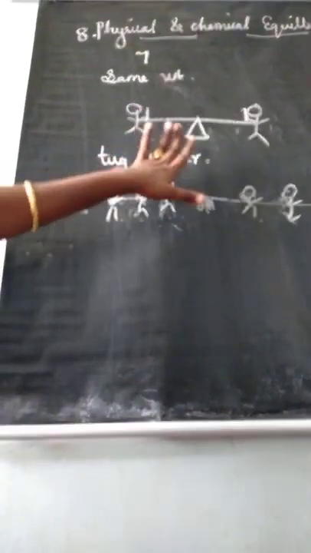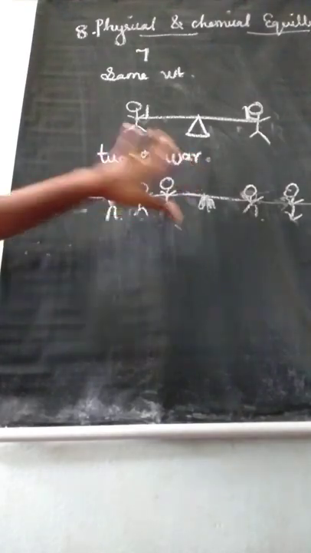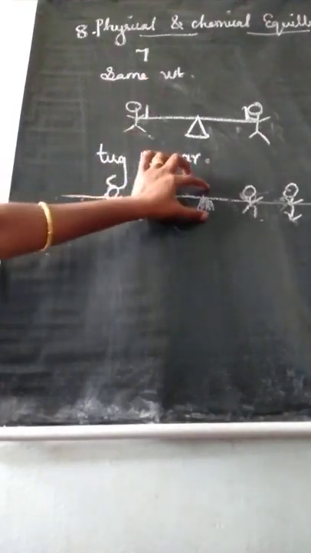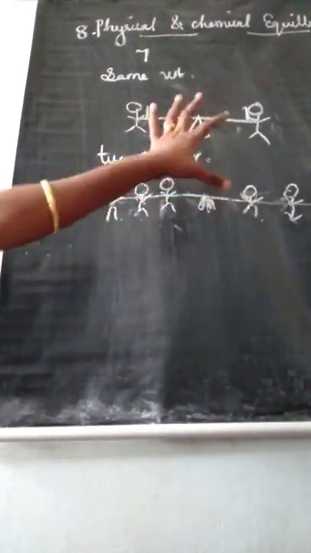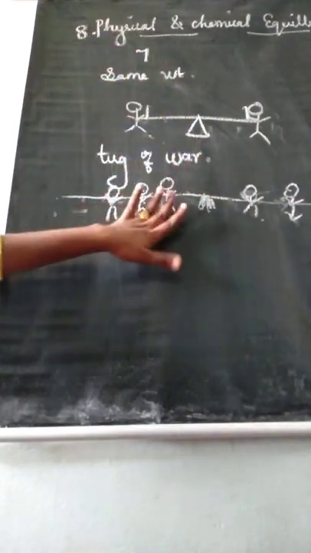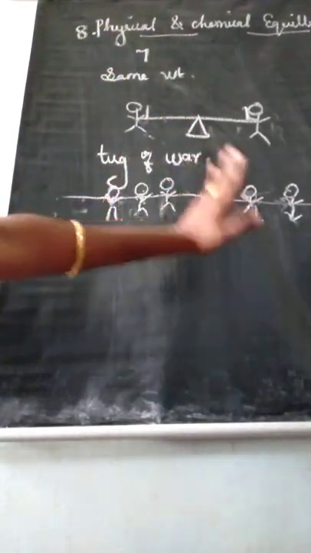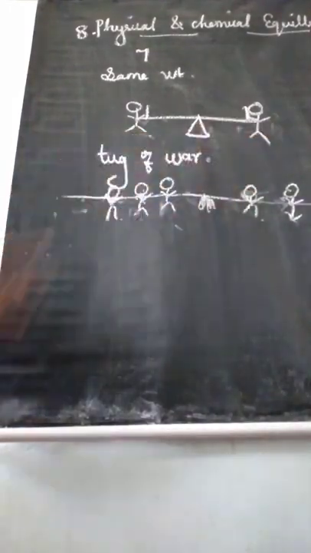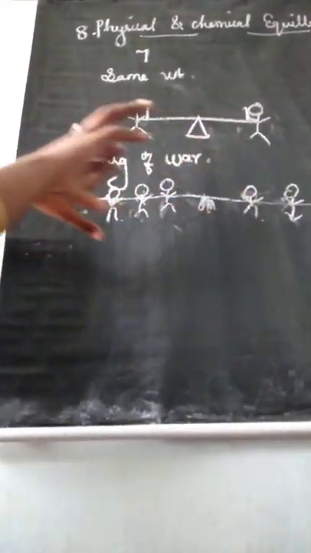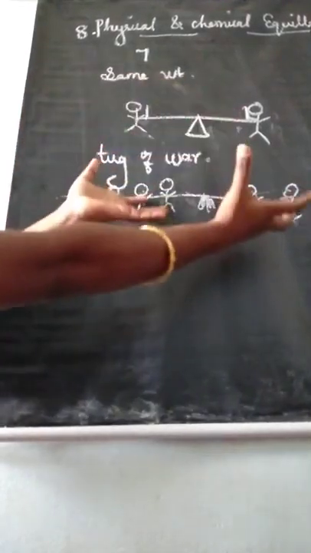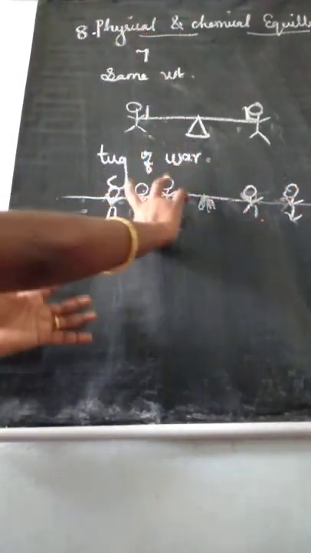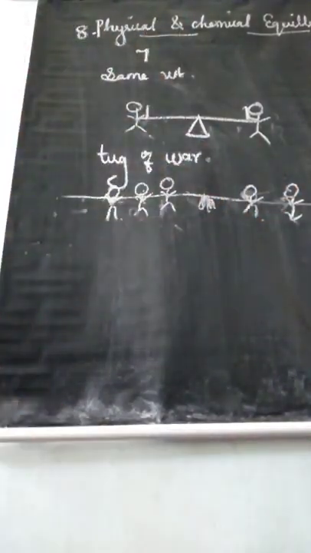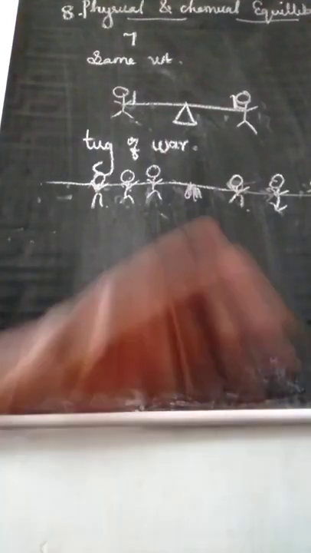So listen, here the example is the game of tug of war. Here the rope is pulled taut between 2 teams. When both teams are pulling the rope with equal force, the rope is not moving in either direction. So now we say this is equilibrium. Understand? So we have learned the topic of what is meant by equilibrium.